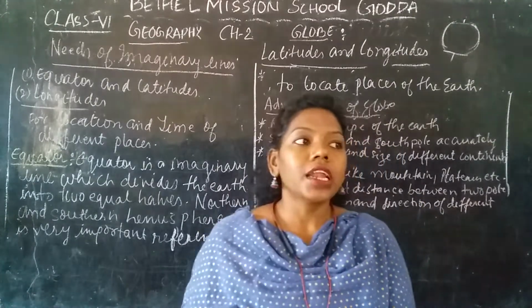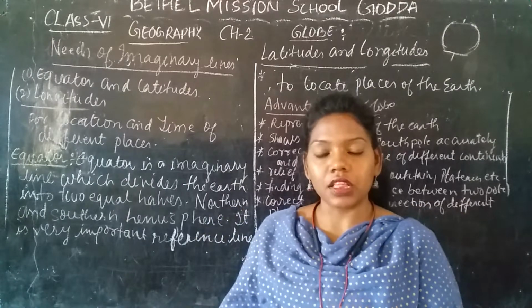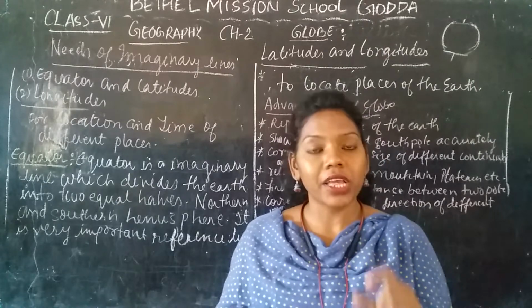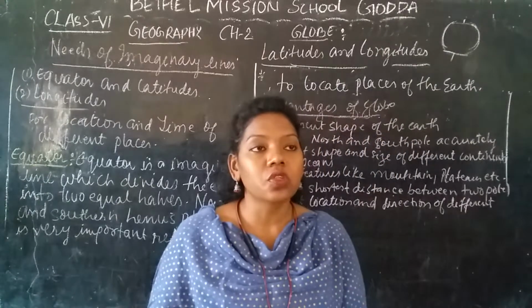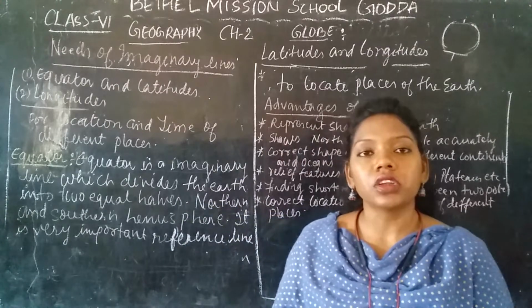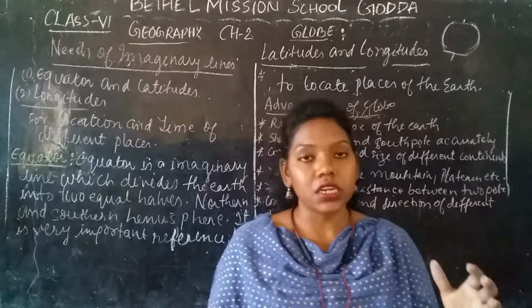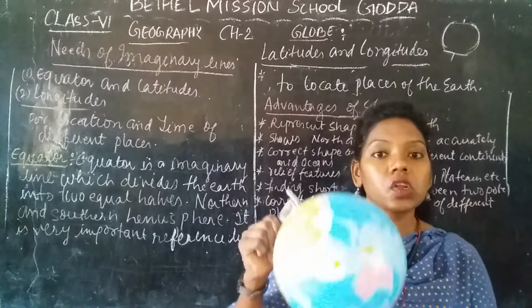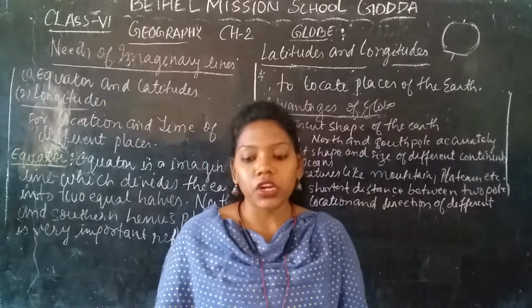Another is that it doesn't correctly show the position of places, not the continents or oceans, but the places where we go. For example, if we are going for admission to a new school, then we need the correct location of where it is. So this globe cannot show that place. This is the disadvantage of the globe.